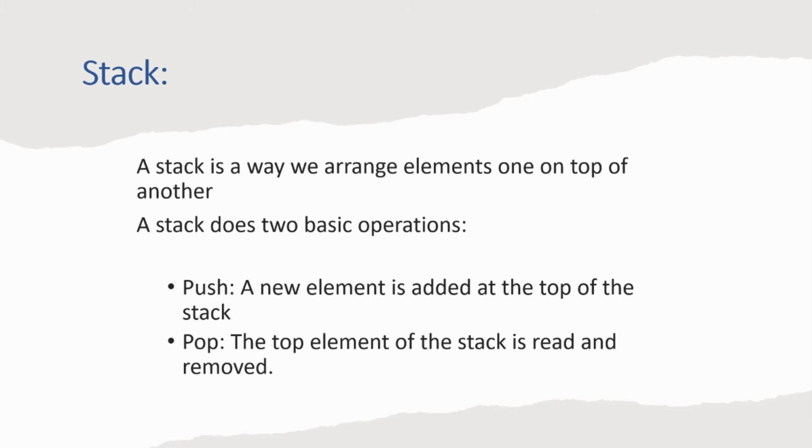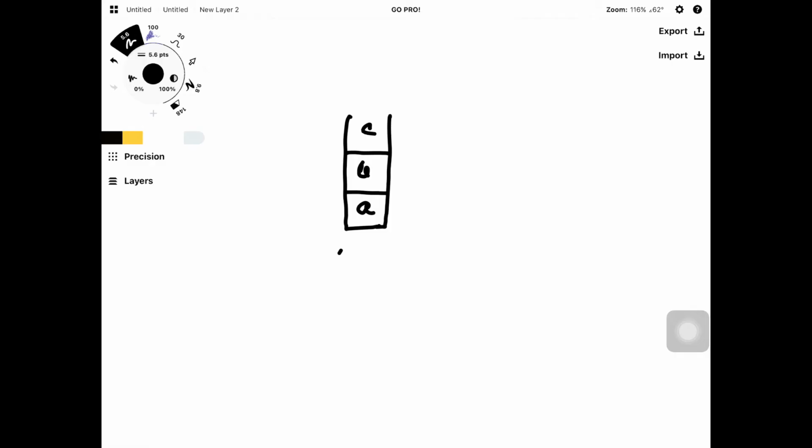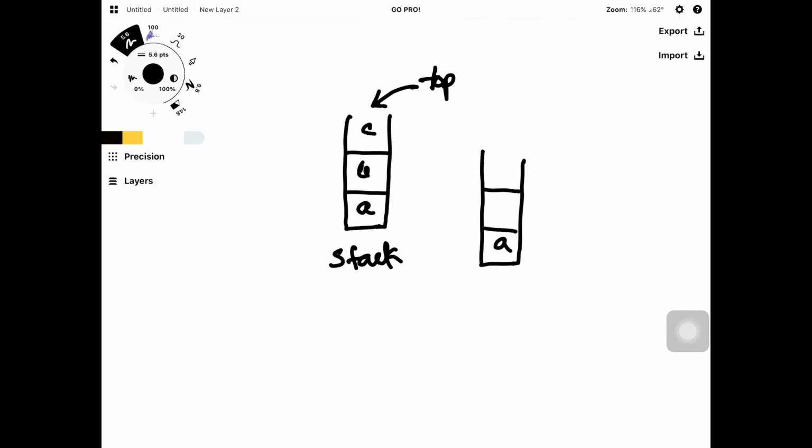We know stack does two basic operations. One is push and one is pop. So what are the push and pop operations? If a push operation happens, then a new element will be added on the top of the stack. So this is our stack and A and B are the elements.